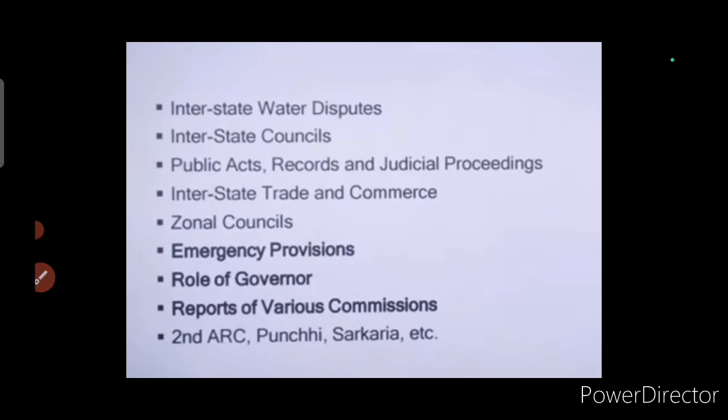Then emergency provisions and role of governor. So of a country there is a prime minister and president. For a state there is CM, means chief minister, and a governor. So okay, the role of governor. Then reports of various commissions. So second ARC, Punchhi and Sarkaria and etc. So second ARC is very important from the perspectives of both prelims and mains.